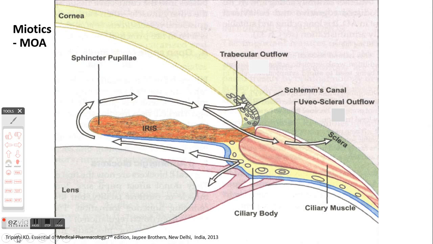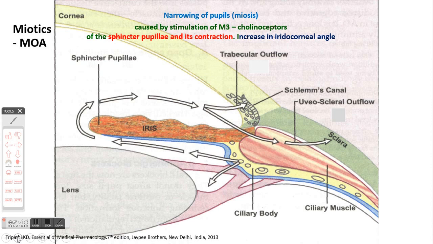So first, understand about the first category of drug that increases the aqueous outflow. So what are the drugs that increase the aqueous humor outflow? As we were discussing, primarily the drugs which increase the aqueous humor outflow, the first category was of miotics or parasympathomimetics such as pilocarpine or physostigmine. And then the second category of drug was the prostaglandin analogs.